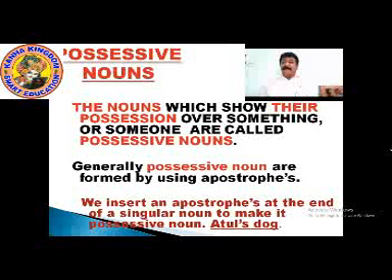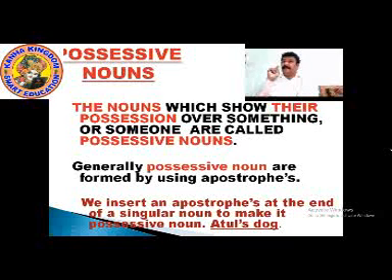We insert an apostrophe, which looks like a comma, put on the top of the last alphabet of the word, and we add s. We insert an apostrophe s at the end of a singular noun to make it a possessive noun. What do we commonly do? We insert an apostrophe s at the end of the singular noun to make it a possessive noun.